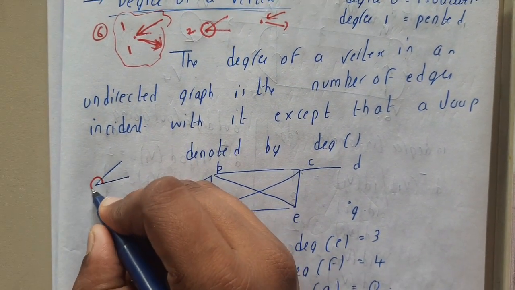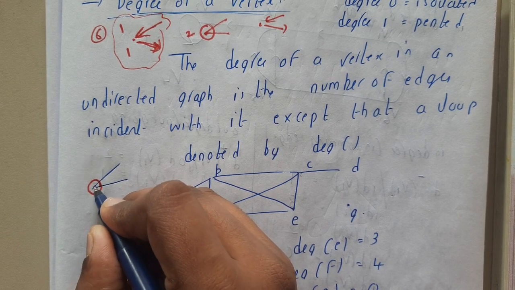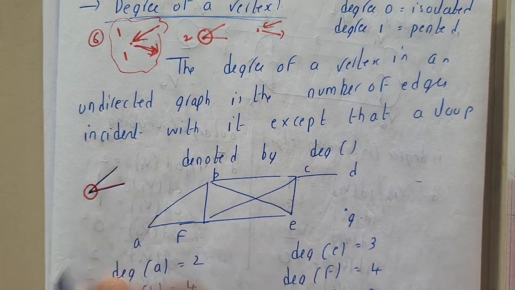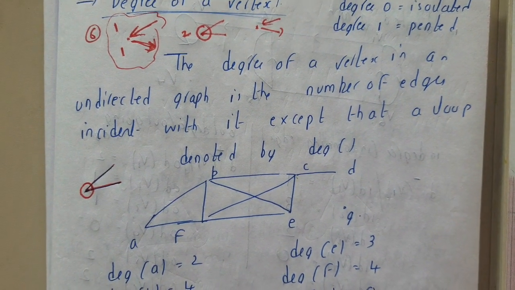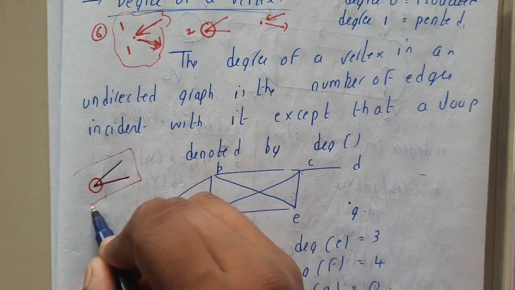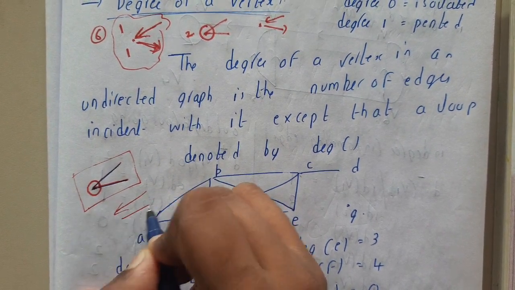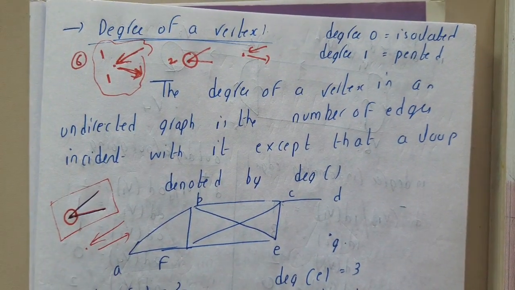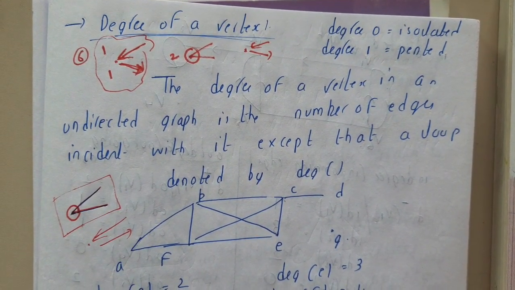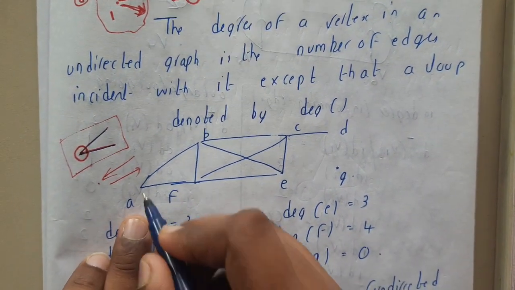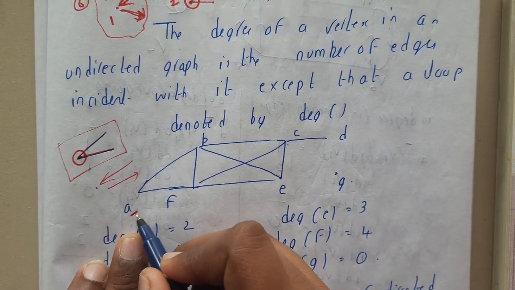In simple words, the degree of a particular vertex is nothing but the number of edges passing through it or incident on it. Here I'm talking about a non-directed graph, so there is no particular direction like incoming or outgoing. All the edges which are passing through it or touching it will be the degree. Now by observing it, can you say what is the degree of a?